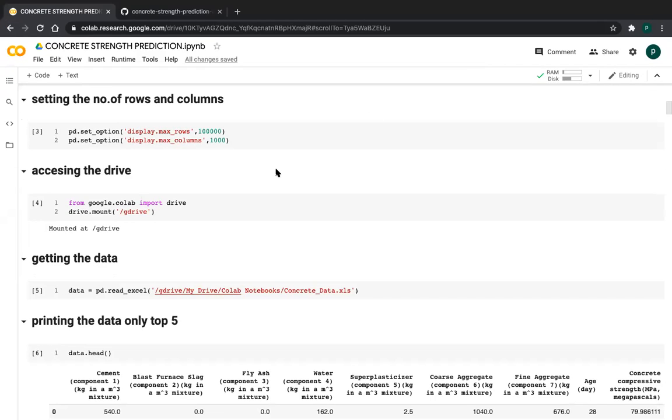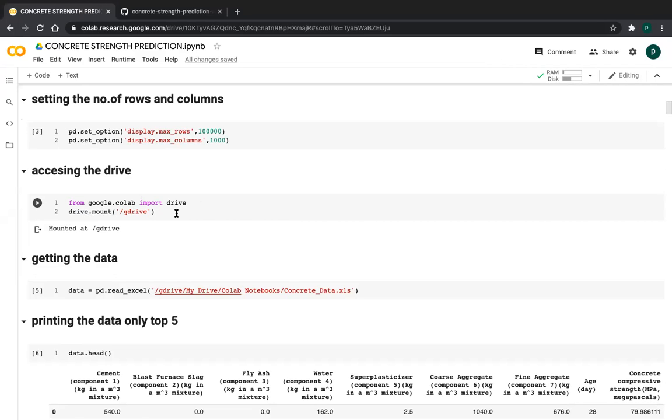I am doing this project in Google Colaboratory. My data set is present in my Google Drive. So first, to get my data set, I am accessing the drive using this command, from google.colab import drive, and I am mounting my drive to this Colaboratory. I use a command like drive.mount, and to access Google Drive you should write a command like this, /content/gdrive.